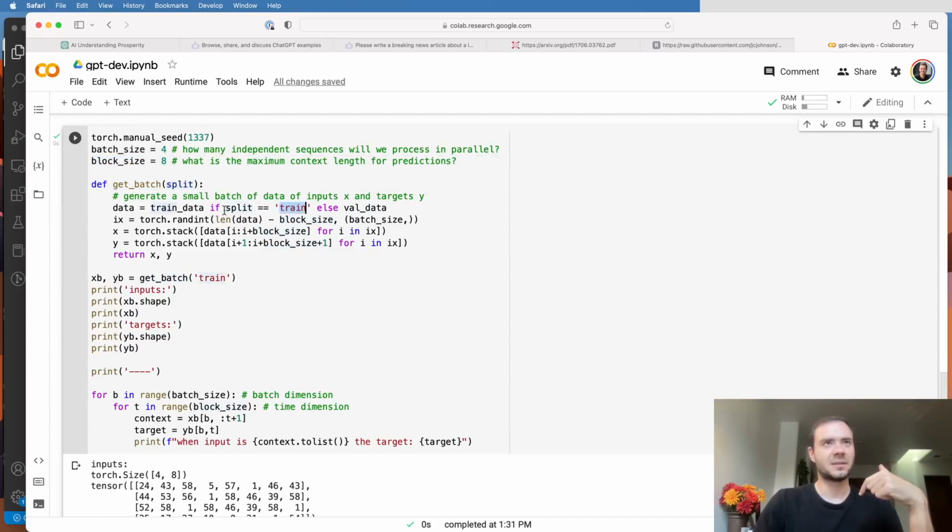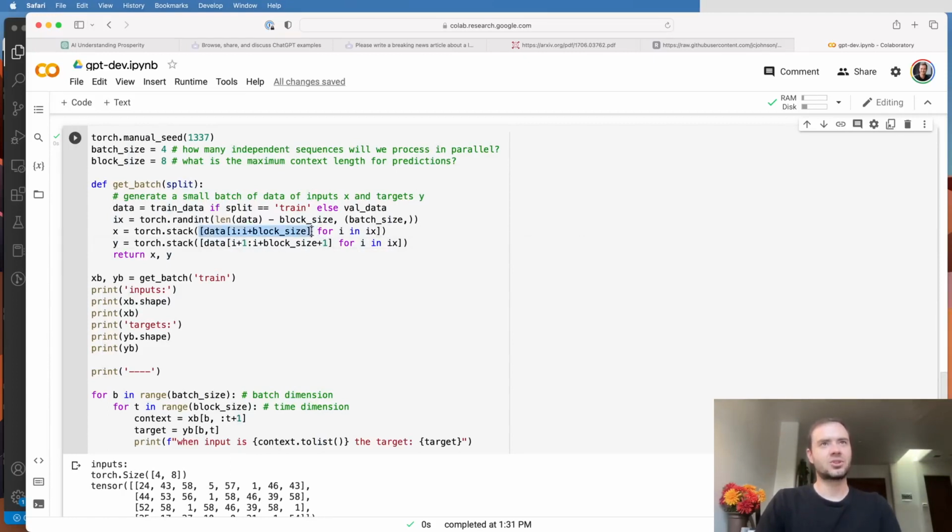If the split is a training split, then we're going to look at train data, otherwise at val data. That gets us the data array. And then when I generate random positions to grab a chunk out of, I actually generate batch size number of random offsets. Because this is 4, ix is going to be 4 numbers that are randomly generated between 0 and len of data minus block size. So it's just random offsets into the training set. And then the x's, as I explained, are the first block size characters starting at i. The y's are the offset by 1 of that, so just add +1.